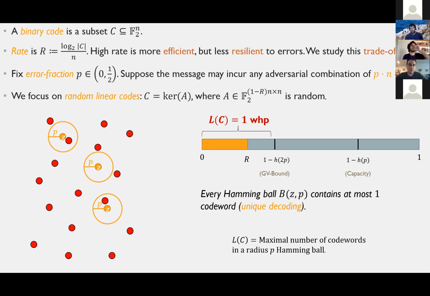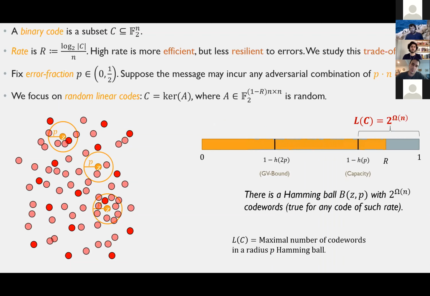Unique decoding means that if Alice sends a message to Bob, then Bob is able to uniquely determine what's the message that Alice was trying to send, which is great. On the other hand, as I said, the rate here is pretty low. So let's try to crank it up and see what happens. Let's take the rate up all the way to here.